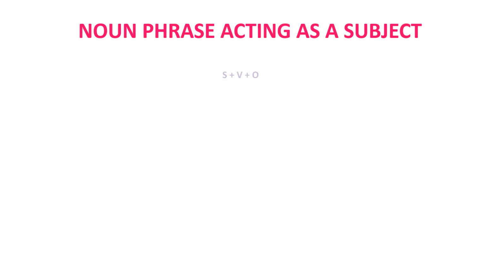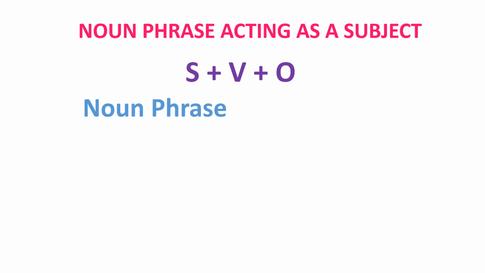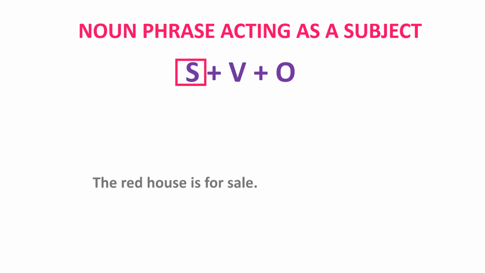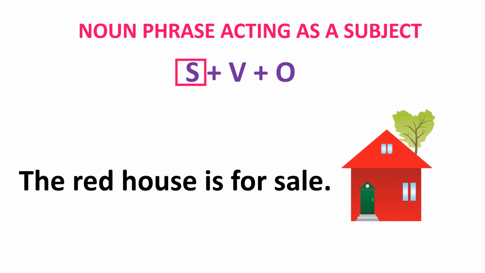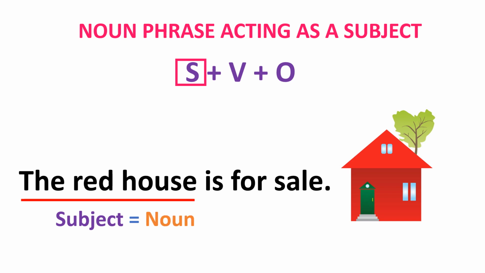Acting as a subject, the sentence structure would be subject plus verb plus object. And here a noun phrase would be acting as the subject in the sentence. For example, let's look at this example. The red house is for sale. The phrase the red house is acting as a subject in the sentence, so it is a noun phrase.